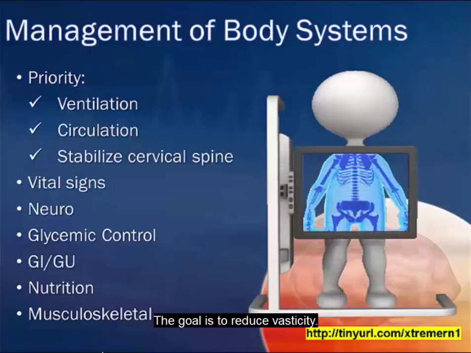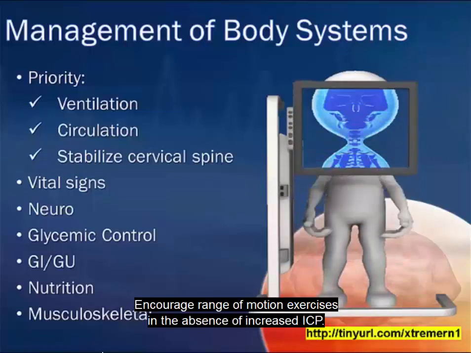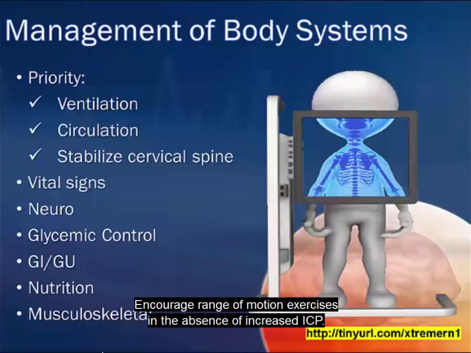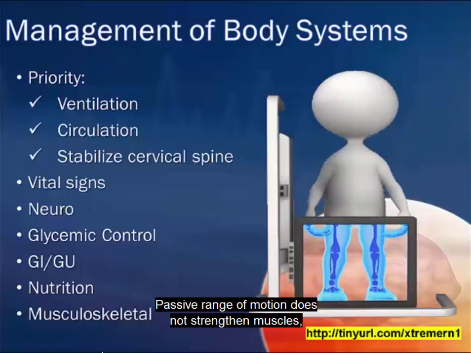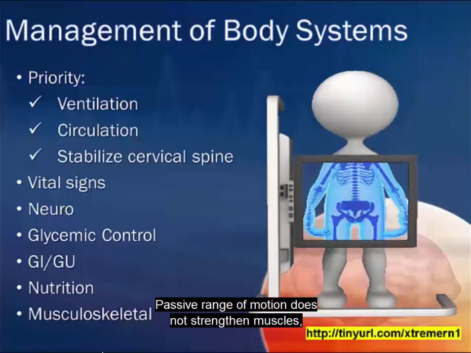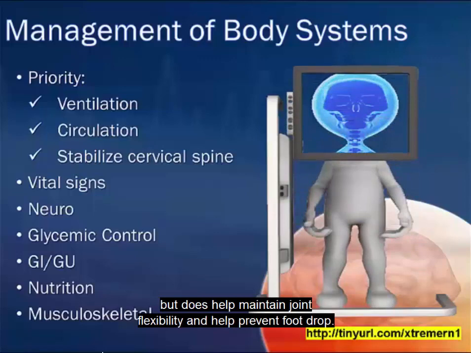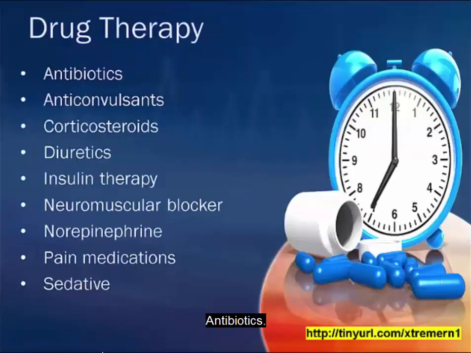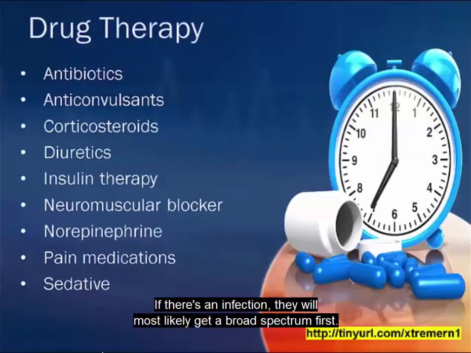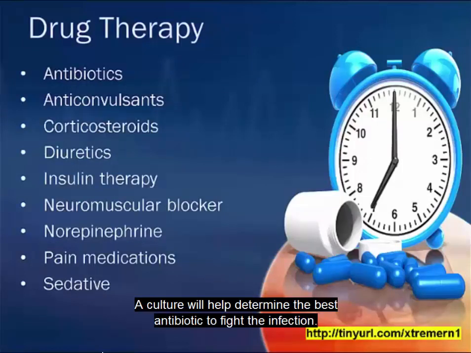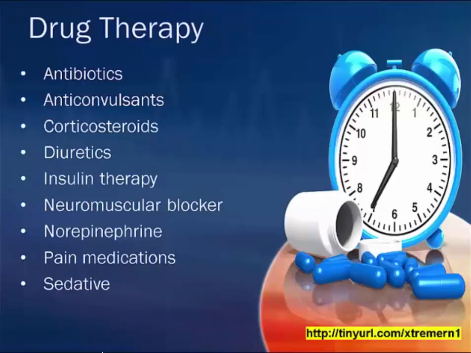Musculoskeletal: the goal is to reduce spasticity. Encourage range of motion exercises in the absence of increased ICP. Passive range of motion does not strengthen muscles, but does help maintain joint flexibility and help prevent foot drop. Drug therapy. Antibiotics: if there is an infection, they will most likely get a broad spectrum first. A culture will help determine the best antibiotic to fight the infection.